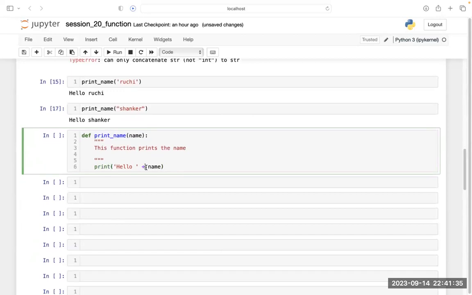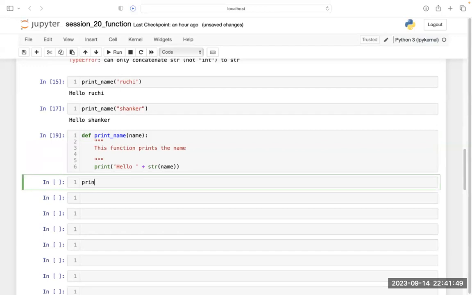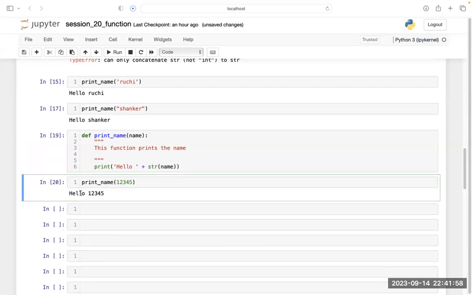Now, if I put str here, and now if I run this code, and call print_name, and inside that I put 1, 2, 3, 4, 5, and I run, I am getting this. Why?